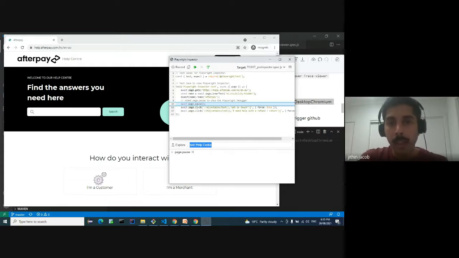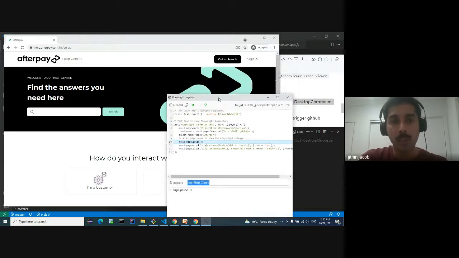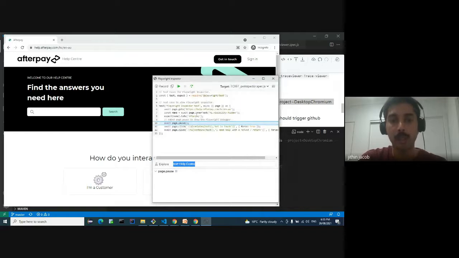And then there are two different actions. If you want to navigate line by line to see what's happened, you can make use of this step over option. Suppose you have understood what went wrong in the test case, you can just click on resume, and it will end the test case.